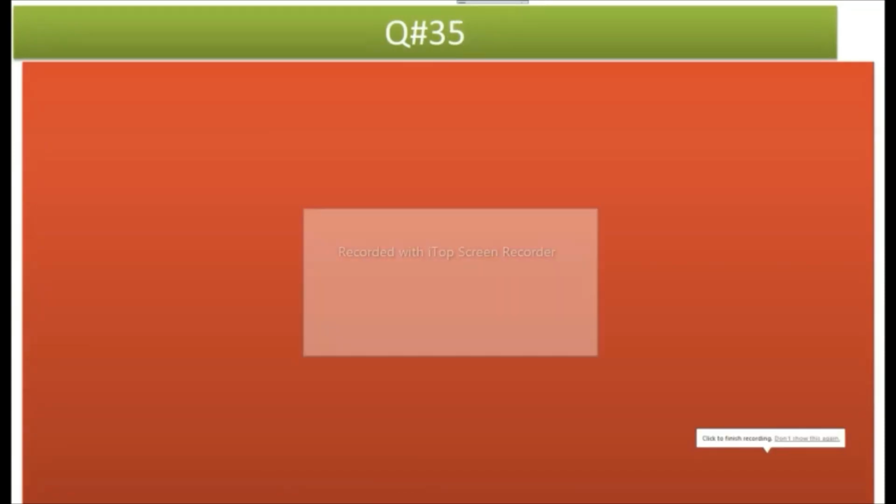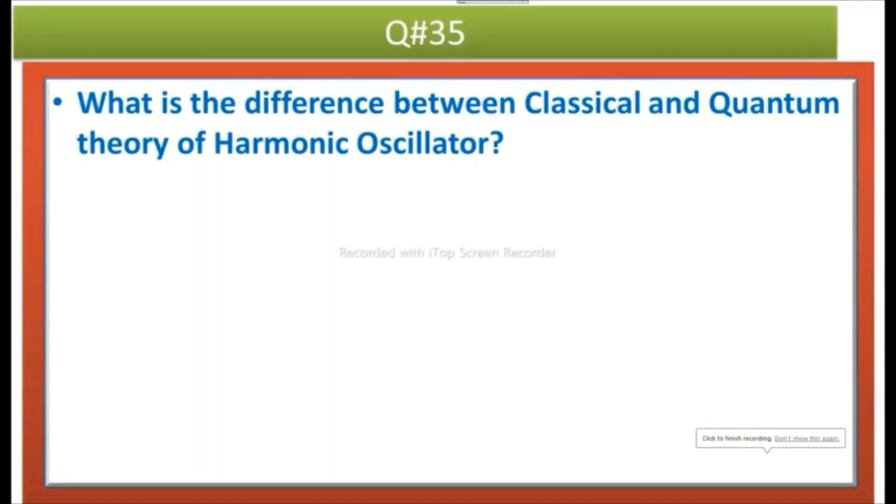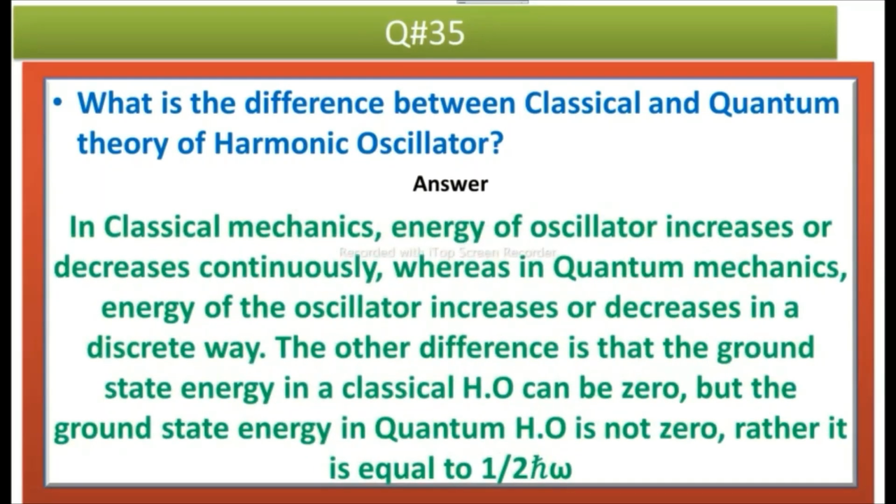Question number 35 is, what is the difference between classical and quantum theory of harmonic oscillator? Answer is, in classical mechanics, energy of oscillator increases or decreases continuously, whereas in quantum mechanics, energy of the oscillator increases or decreases in a discrete way. The other difference is that the ground state energy in a classical harmonic oscillator can be zero, but the ground state energy in quantum harmonic oscillator is not zero, rather it is equal to half h cut omega.